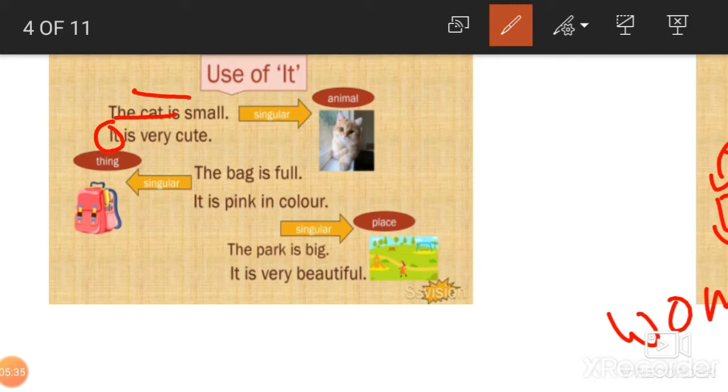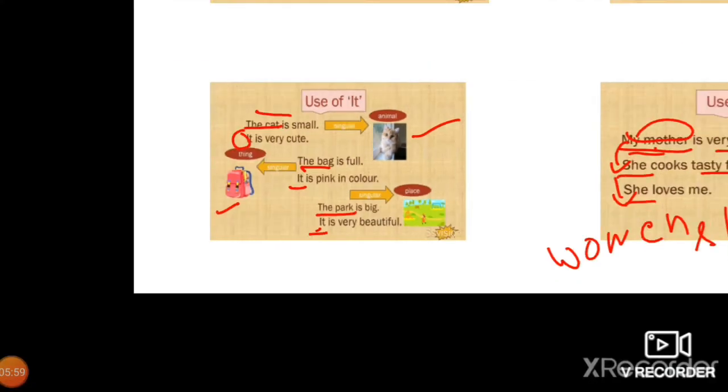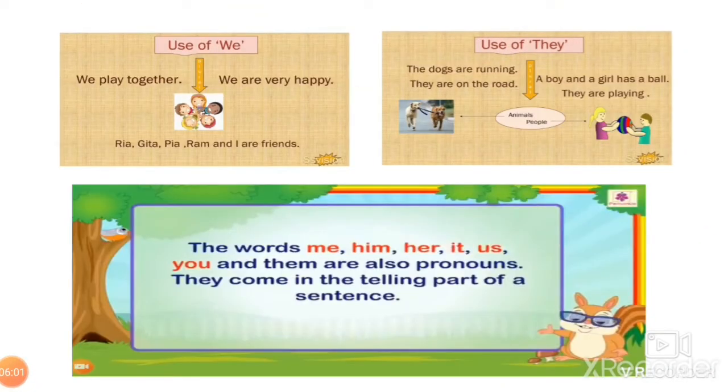Next, now cat is an animal. Bag is a thing. The bag is full. The bag is a noun. In place of bag, again it. It is pink in color. Now, it is also used for a place. The park is big. In place of park, we will write it. It is very beautiful. I hope, children, you must have understood whatever I have explained just now.